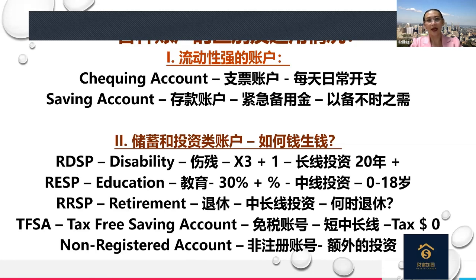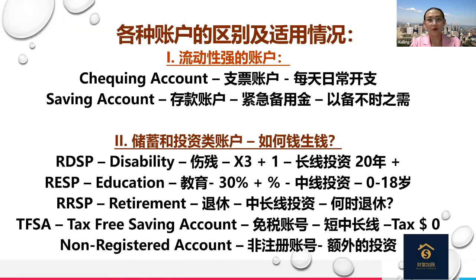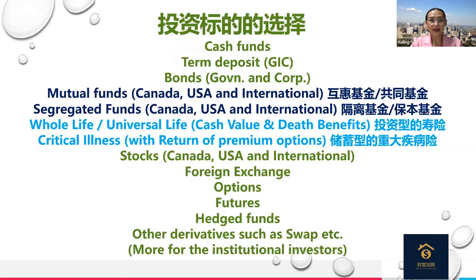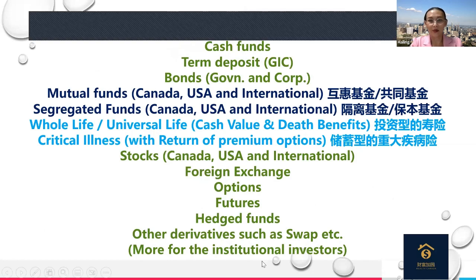If you just put the cash in that account and you don't invest in funds, mutual funds, stocks or bonds, it means what? It's just cash. The money doesn't grow for you yet. Now, let's look at the investment choices. I'm going to give you the whole list of possible investments, okay? So you put it into cash, no investment. Some people buy GICs. You can purchase government bonds and corporate bonds.